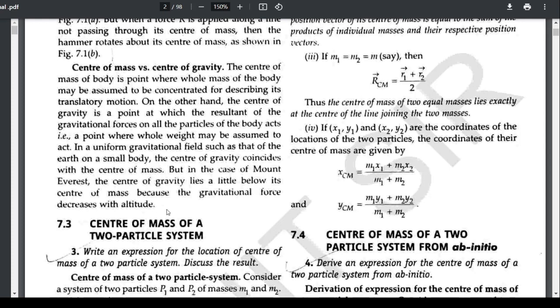Okay, so center of gravity is a point where the whole weight, that means gravitational force, may be supposed to act. That point is called the center of gravity.